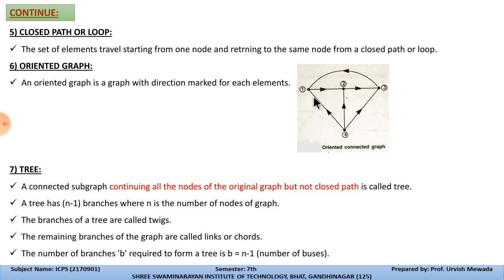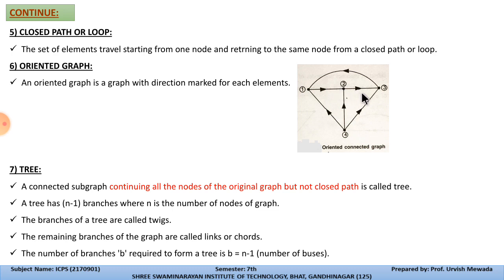It is called a loop. Suppose we are starting from 1 and we go to 3, 4, 2 and 1. This creates a loop. Similarly 1, 3, 4 and 1. This is again a loop. So 1, 2, 4, 1. This is again a loop. This is how we can define the loop or closed path.